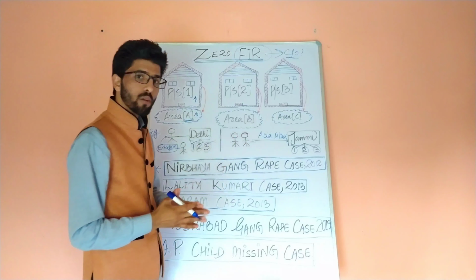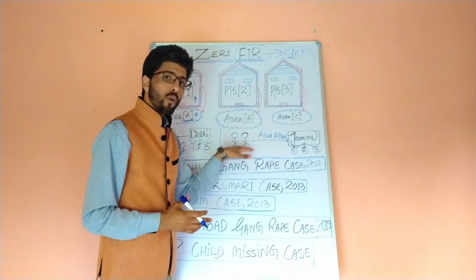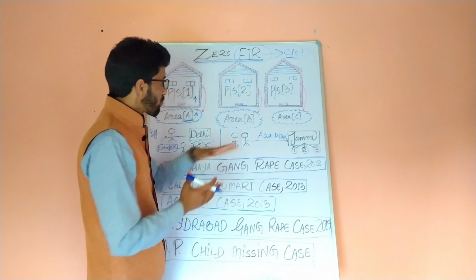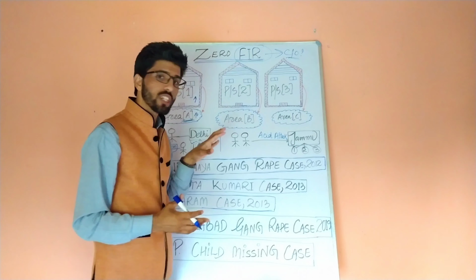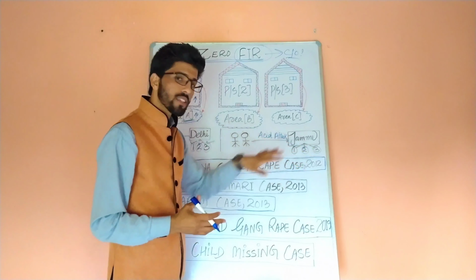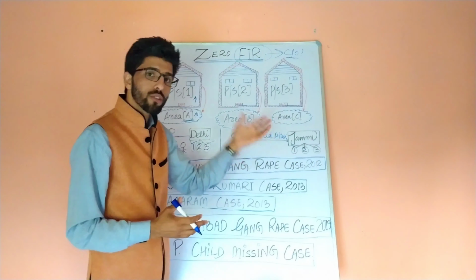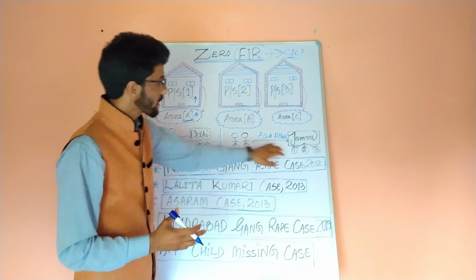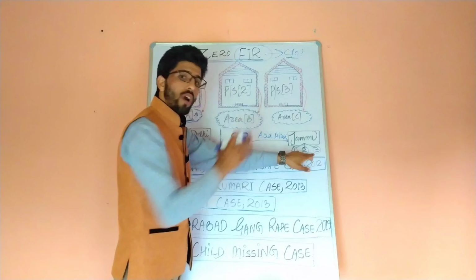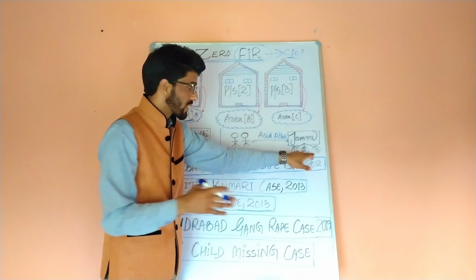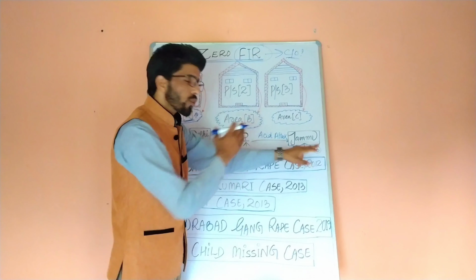Now we'll take another example in order to have a good grip over the same concept. These are two girls walking in the streets of Jammu. जब चल रही थी तो उन पे एसिड अटैक हो गया, एक को लग गई एक बच गई. Now the question arises, in Jammu there are 3 police stations where they could resort. वो कहाँ जा सकते हैं, where will they go in order to register an FIR? They can approach either police station first or second or third. Whether they have the jurisdiction or not, that hardly matters. Whether the offence occurred within the ambit of these 3 police stations or not, that also doesn't matter.